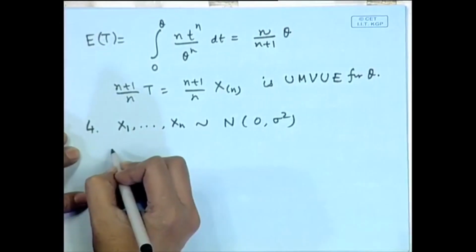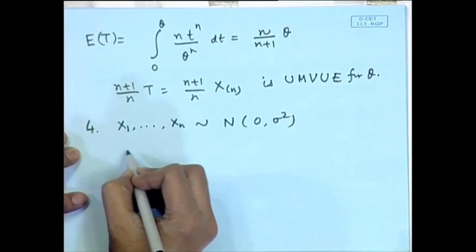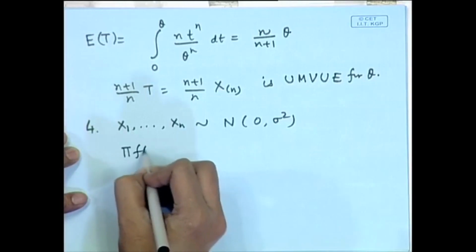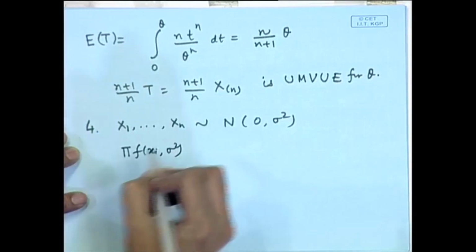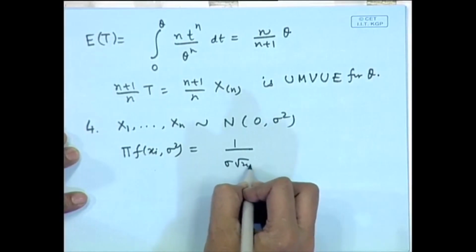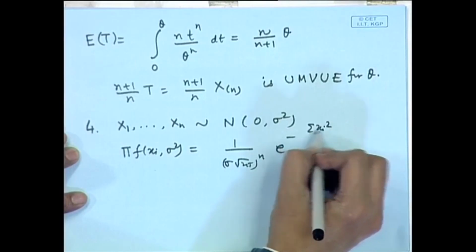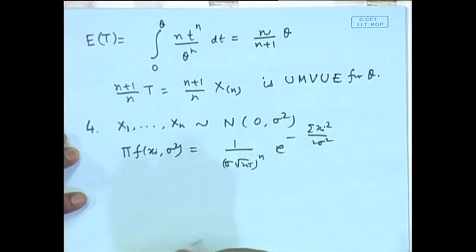Let us write down the joint density, because all the information will be derived from the distribution itself. So, the product of individual densities becomes (1/(σ√(2π)))^n e^(-Σx_i²/(2σ²)).